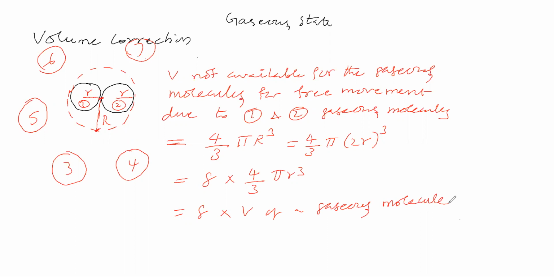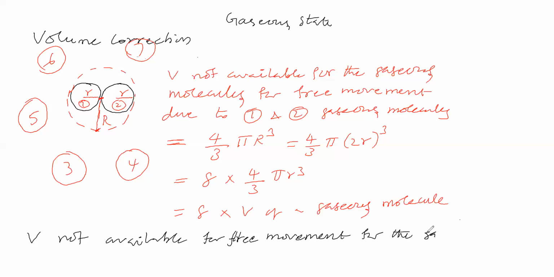So next point we will see. Now, the volume not available for free movement for the gaseous molecules due to the first gaseous molecule, how much shall we say?